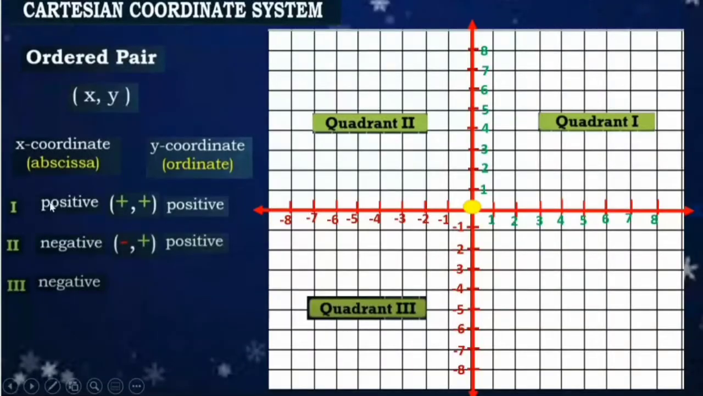Okay, next. So we have quadrant 3. So this is the region of our quadrant 3. Since our x-axis is still negative, therefore negative din yung x-coordinate natin. And our y-coordinate or y-axis is negative, so therefore negative, negative. And our ordered pair is like that: negative, negative, or both negative.